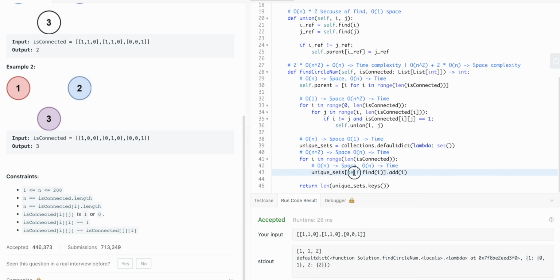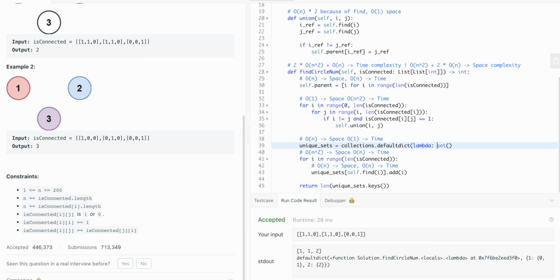So then let's see what else we can optimize. O of n space, can we do better than this? We probably can. We would definitely need to hold every item to make sure we don't iterate it again. One way we can do that is instead of holding a set of all the items, we can hold a set of all the parents.